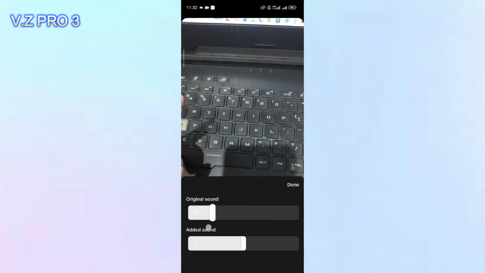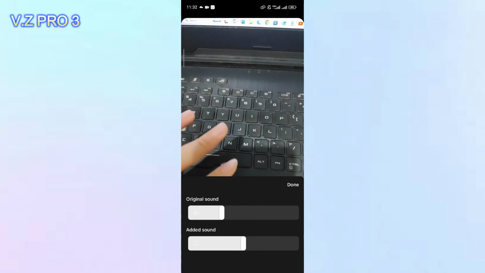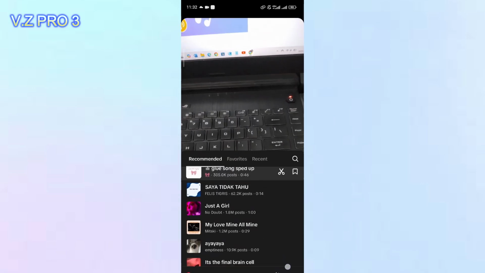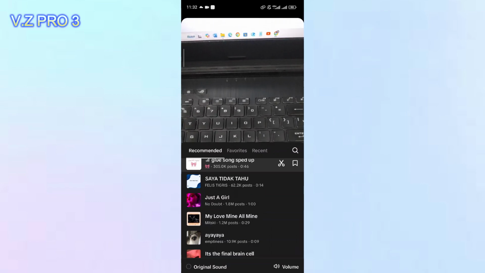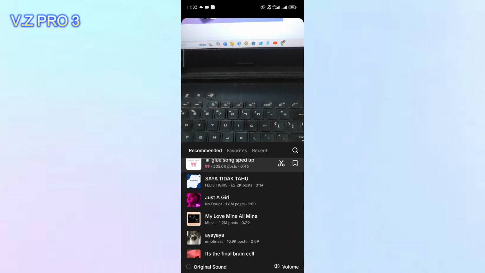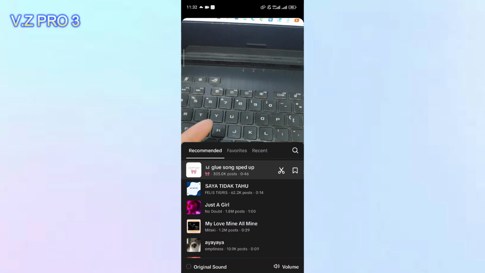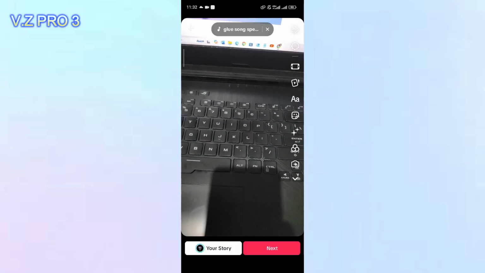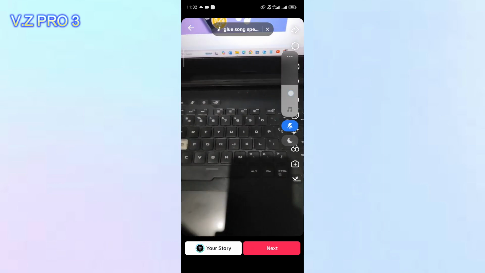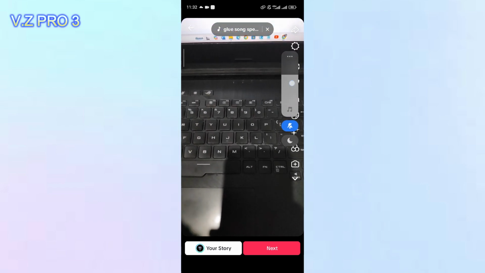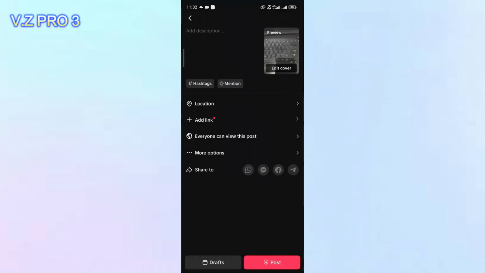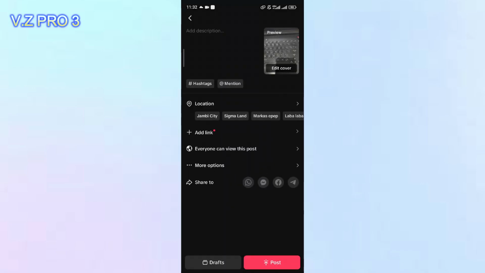Or maybe you just want to make the original stay but lower. You can just change the volume. But I will just remove my original sound. Now you can just add the sound that you want to use. It's here. Now you can't hear my voice, right? You can just tap on next and you can post it to your TikTok.